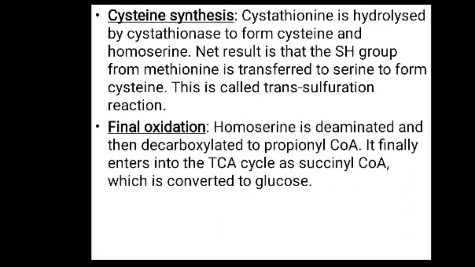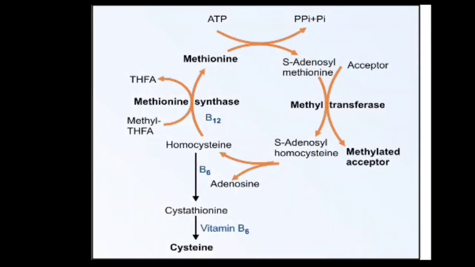Then cysteine synthesis. Now what happens to the cystathionine? The cystathionine is hydrolyzed by cystathionase to form cysteine and homoserine. The net result is that the sulfhydryl group, SH group, from methionine is transferred to serine to form cysteine, and this is called a transsulfuration reaction. And the last step is the final oxidation. The homoserine is deaminated and then decarboxylated to propionyl CoA, and it finally enters the TCA cycle as succinyl CoA, which is converted into glucose like this.